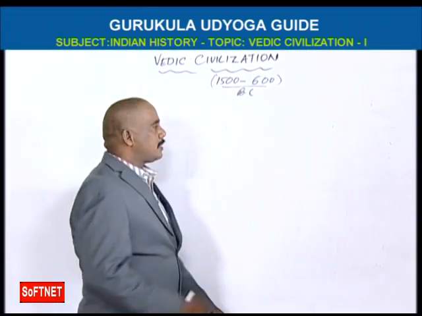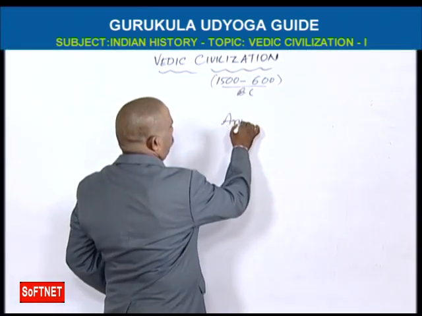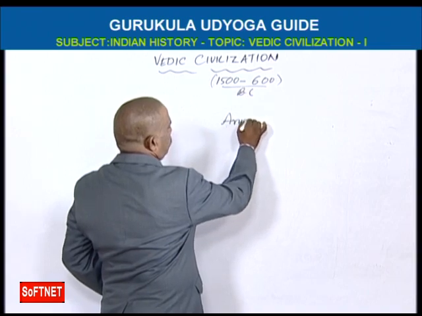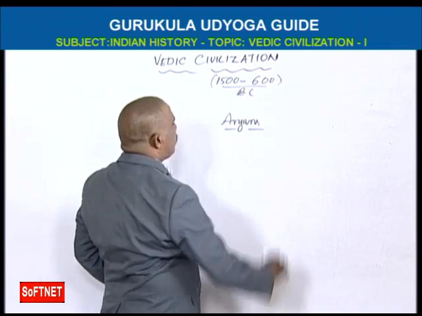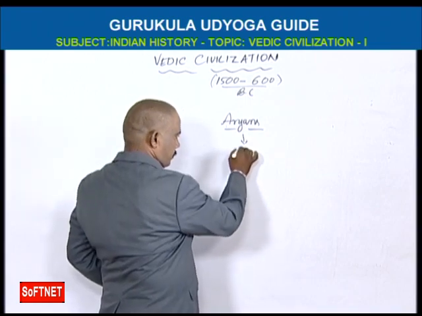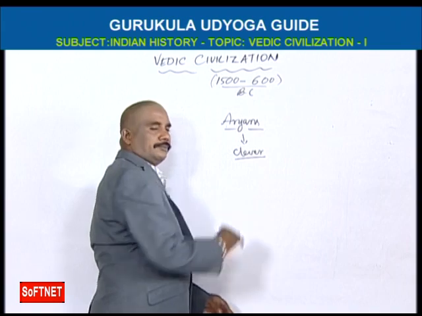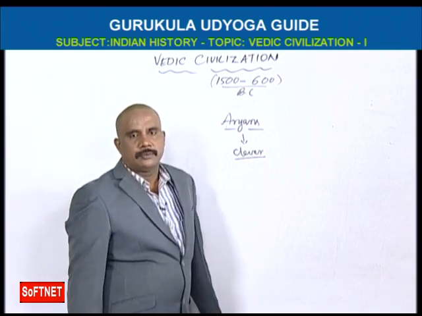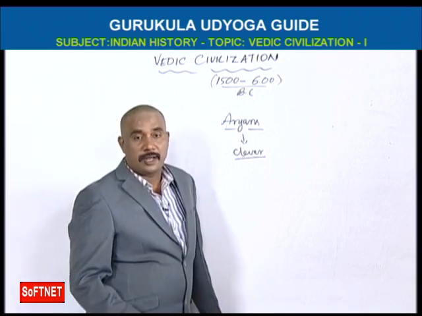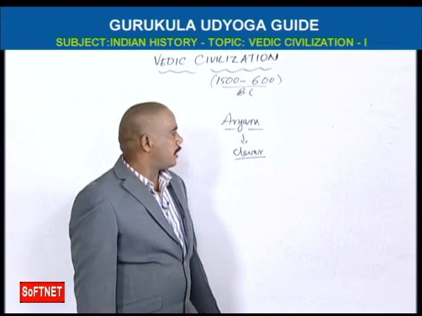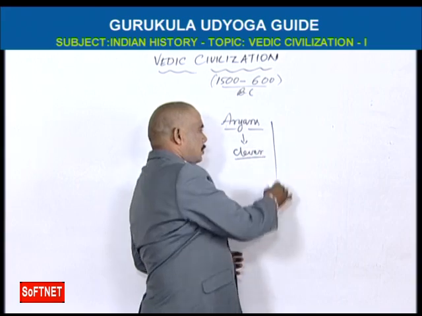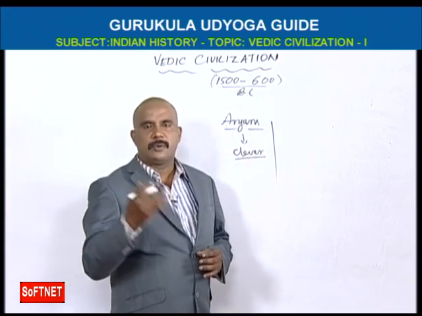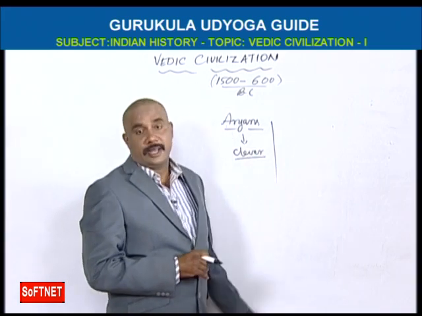The meaning of Aryans is clever, Vignulu. Those who have knowledge are called clever or Vignulu. Aryans' personality was also tall, up to above 6 feet, with a grey color.